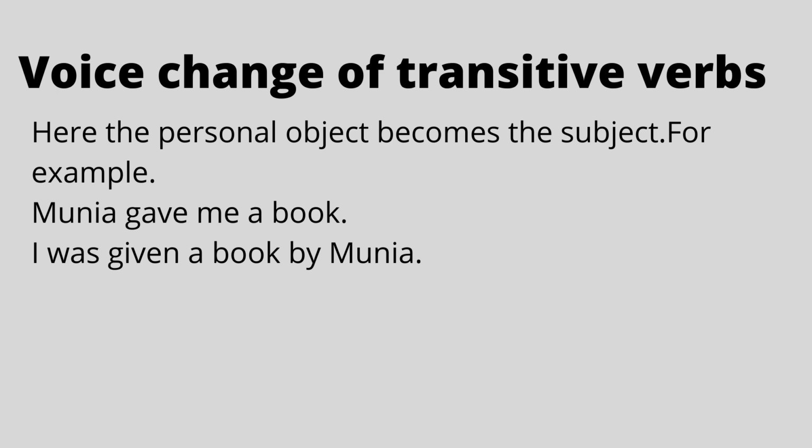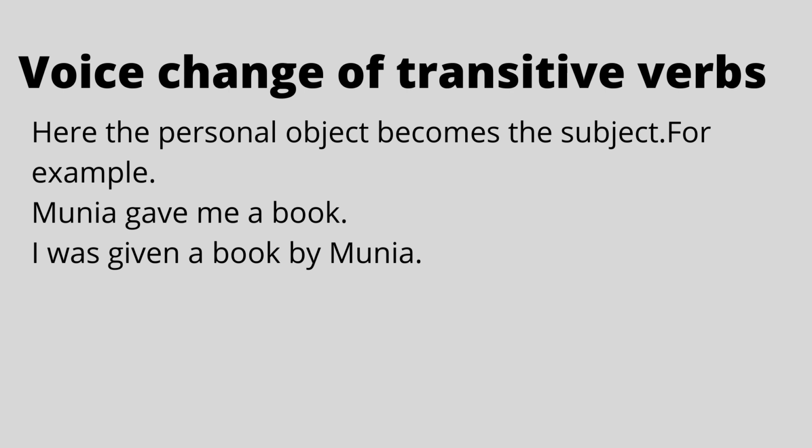Then let's move to the voice change of transitive verbs. In such cases, basically, the personal object of the sentence becomes the main subject, and the other object remains unchanged. For example, Munia gave me a book. In this sentence, me is a personal object, so it will become subject when it is being transformed into passive form.